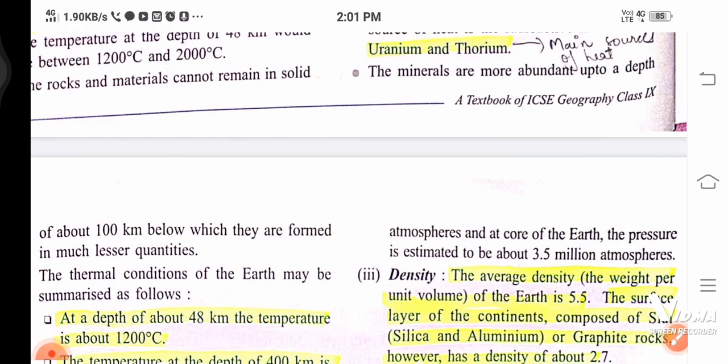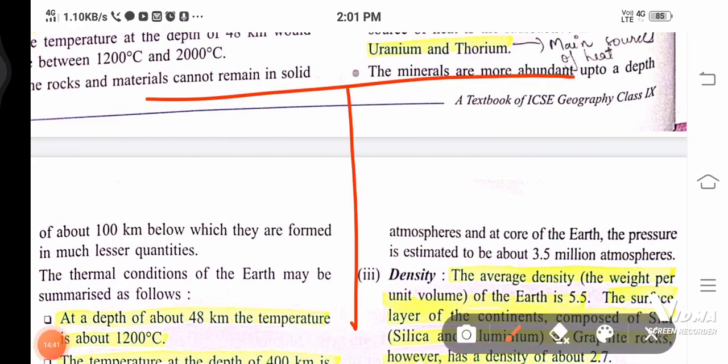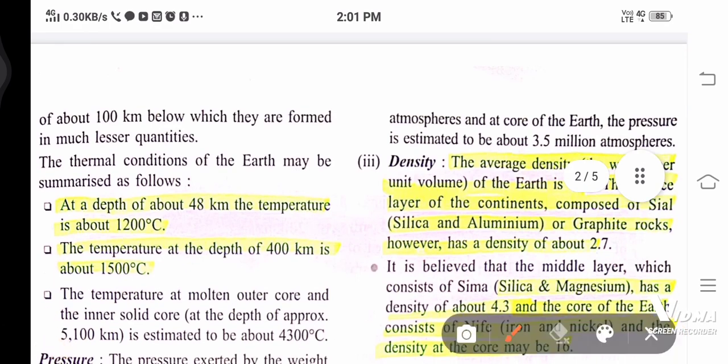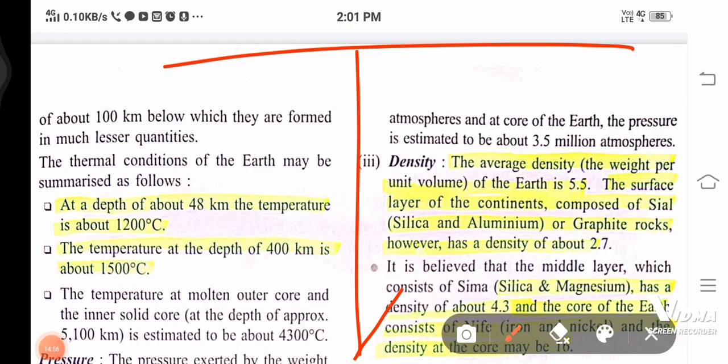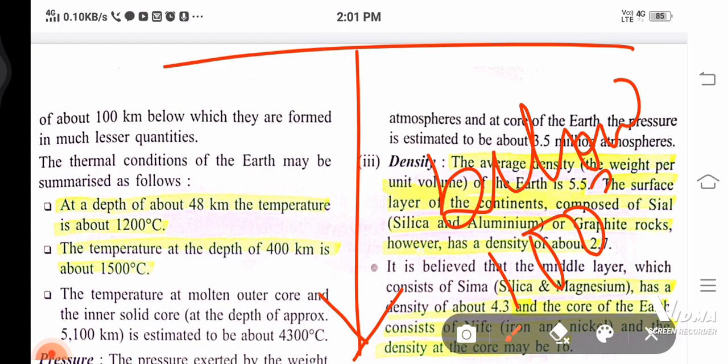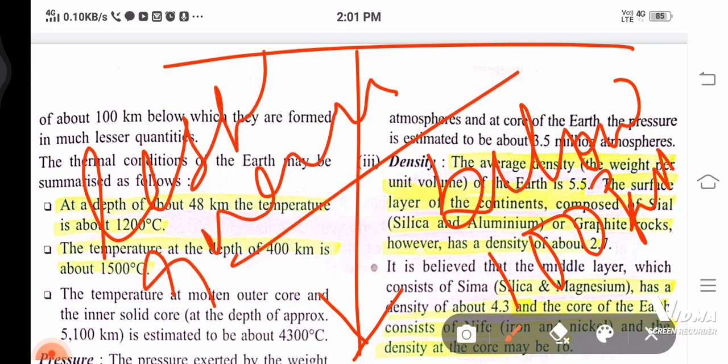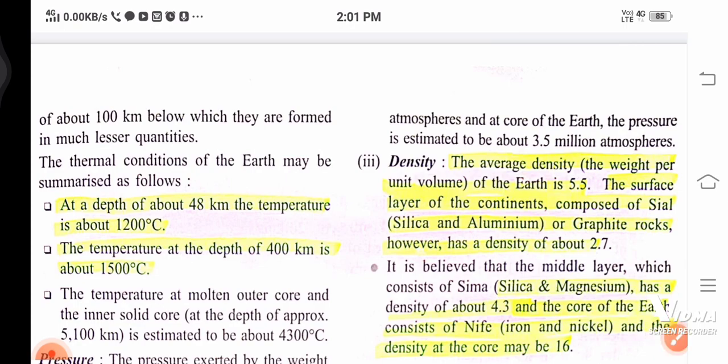Like we go up to 90 kilometer or 100 kilometer, I'm going to take 90 kilometer, there are a lot of minerals present. But if we go below 100 kilometer, do you know what would happen? There is a less quantity of minerals. Below 100 kilometer there is less quantity of minerals present.